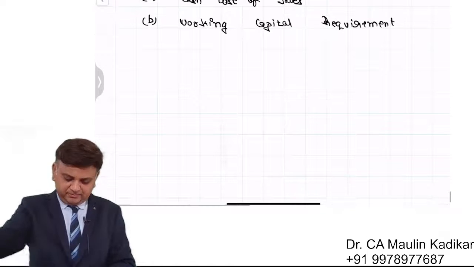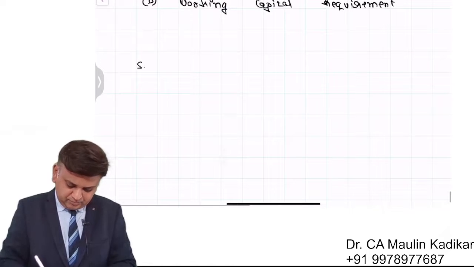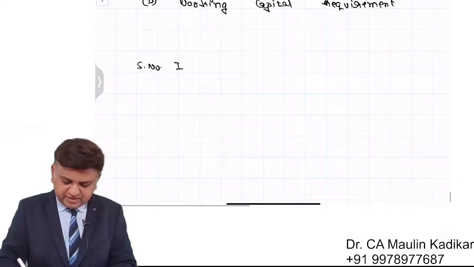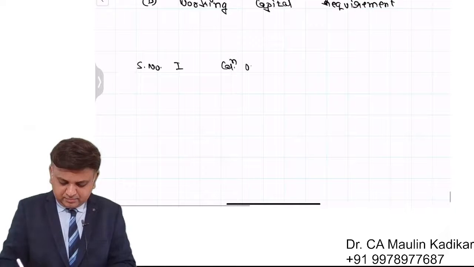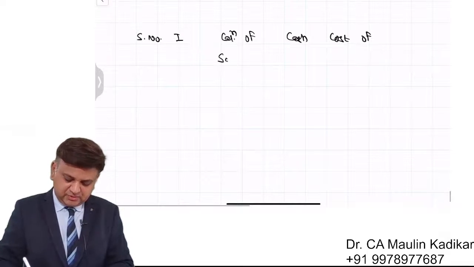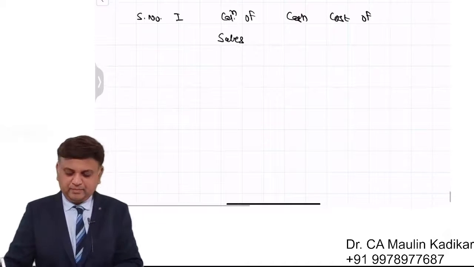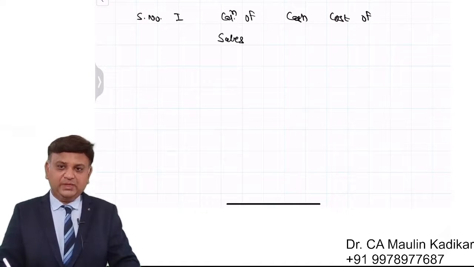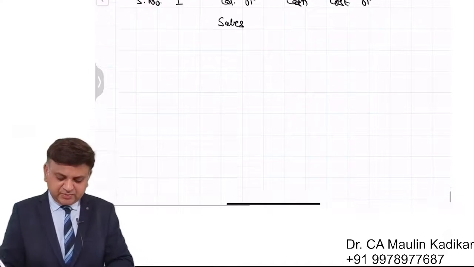Now write down heading. Step number 1, calculation of cash cost of sales. Everybody is requested to pay attention. I need to give you some explanation over here.